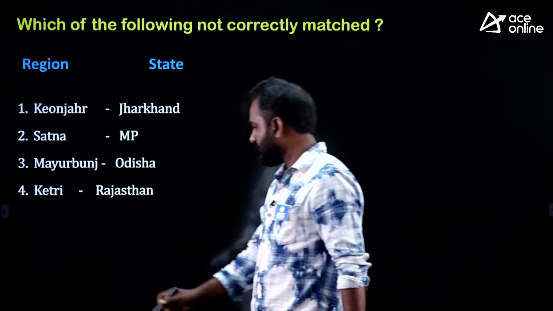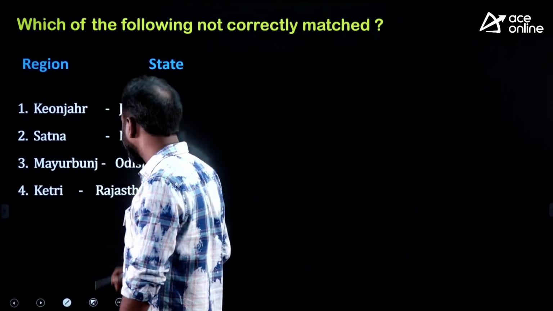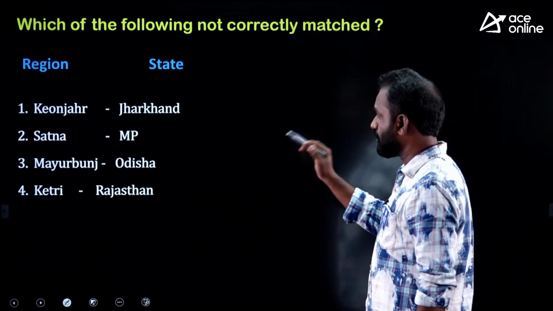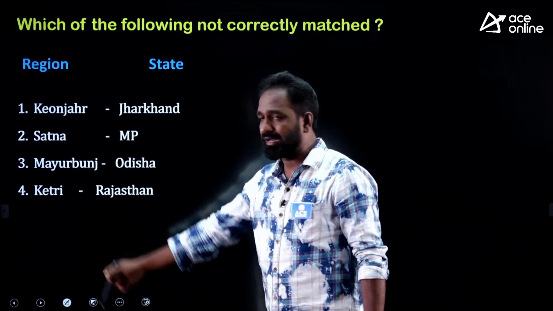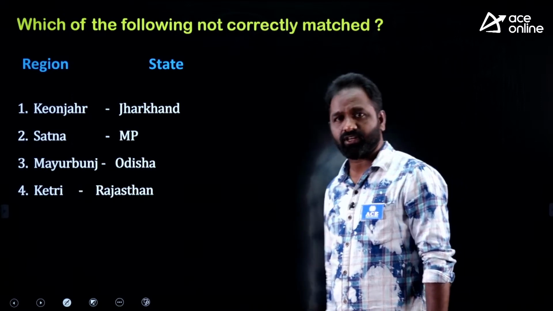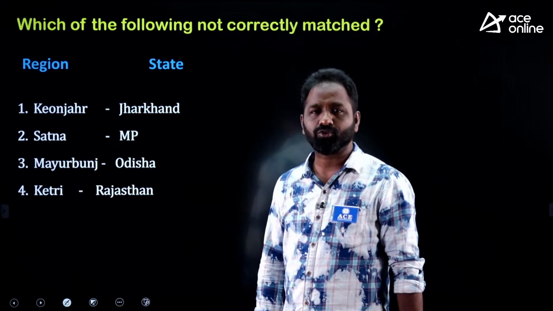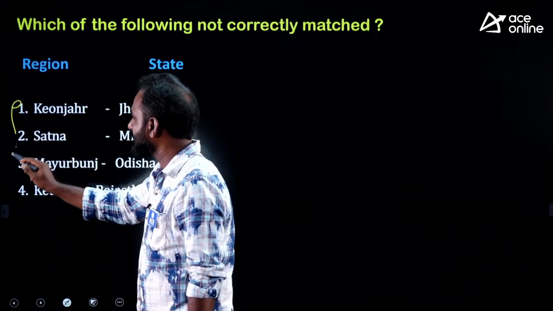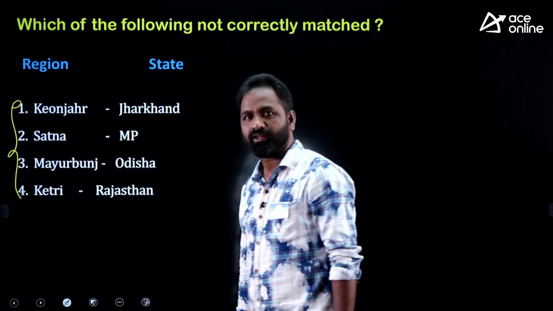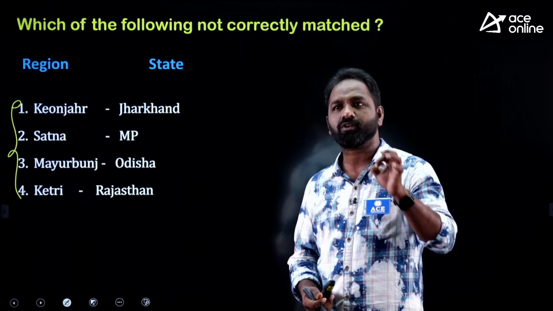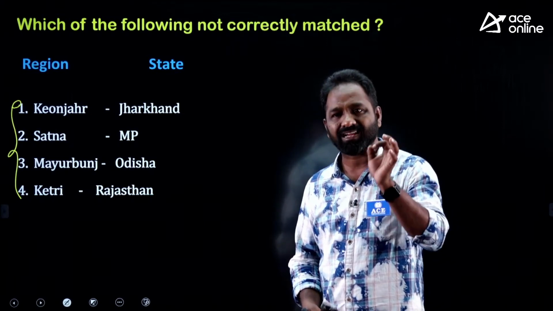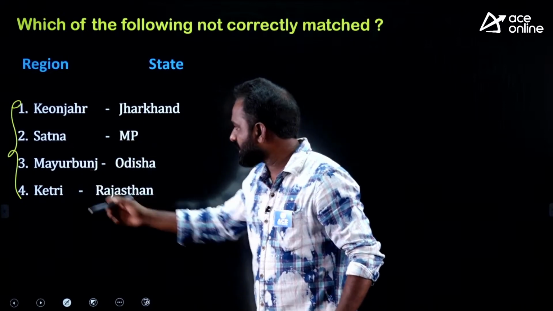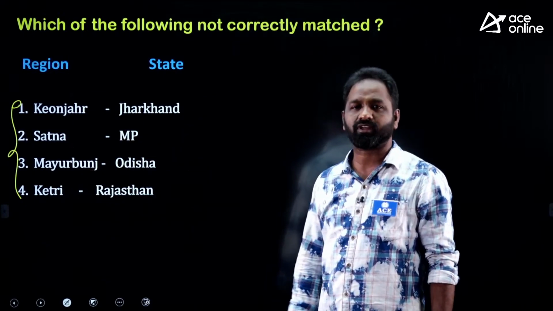Okay students, welcome back. The next question is a very simple question. Which of the following is not correctly matched? So on the left side the places were given, and on the right side the states were given. This is one of the repeated questions in any competitive examination. On the left side some important mineral centers in India were given. This is one of the repeated questions about the mineral centers in the country.